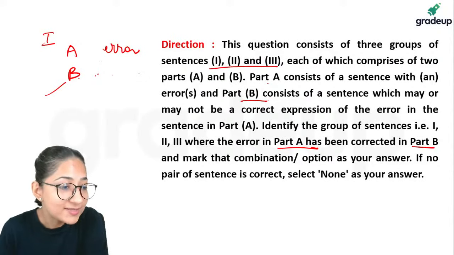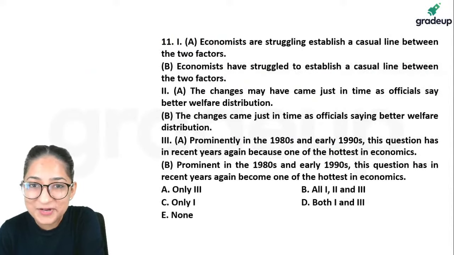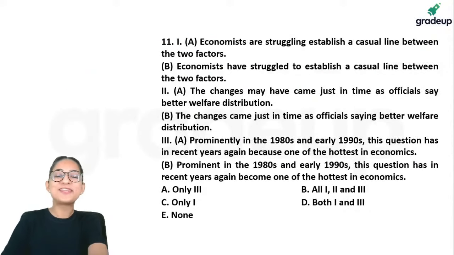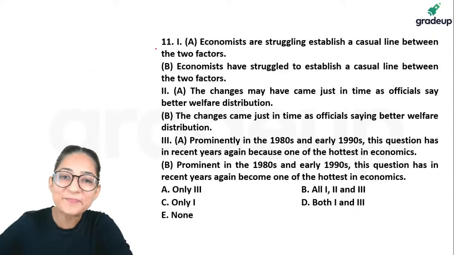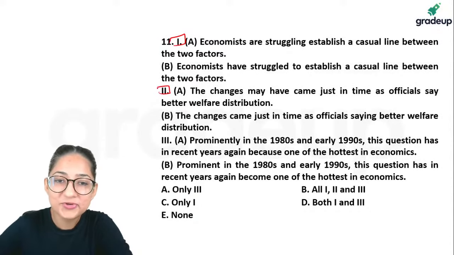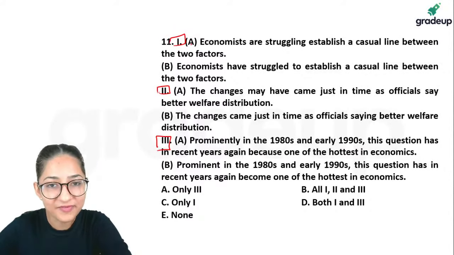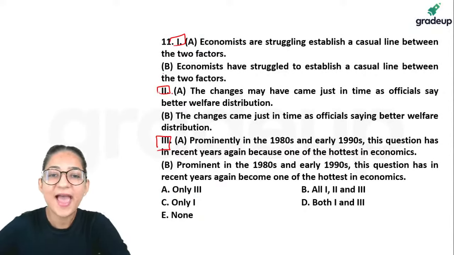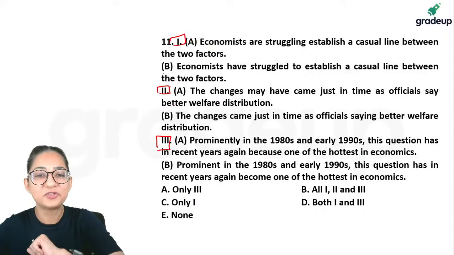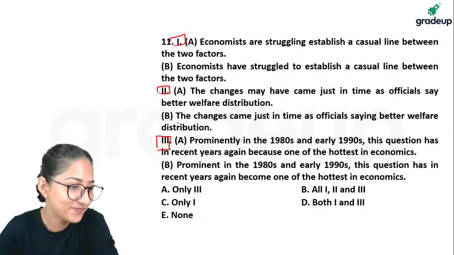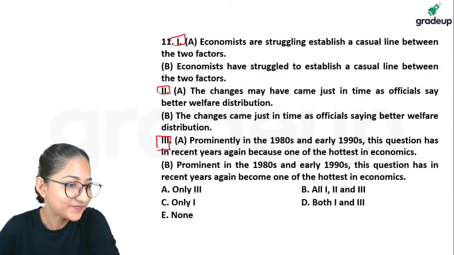Okay. So guys, let's move to this particular question type. Last 2 questions for the day, guys. All your energy here. We have 1, 2, and 3. Please read. If the errors of A are corrected in B, that you will shortlist as an option, and similarly you'll move with 2 and 3 as well.